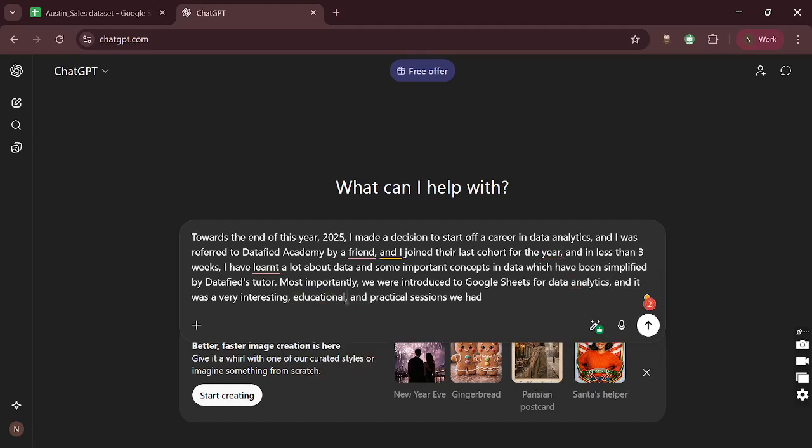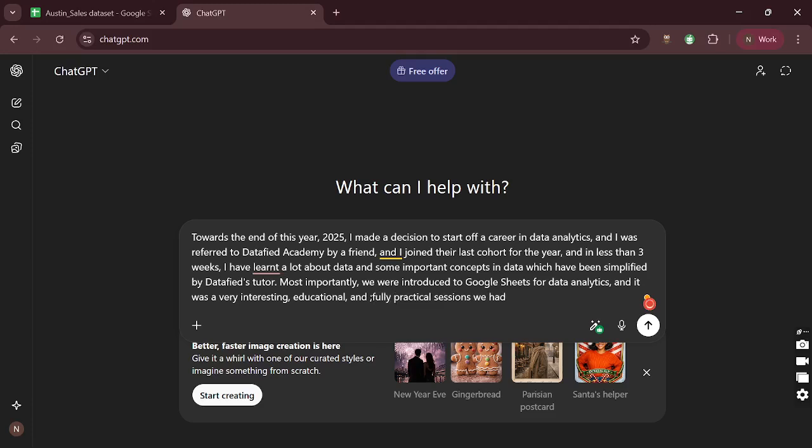Let me just read what I've written so far from this next paragraph. Most importantly, we were introduced to Google Sheets for data analytics, and it was very interesting, educational, and fully practical.